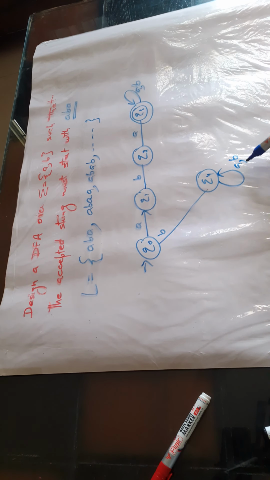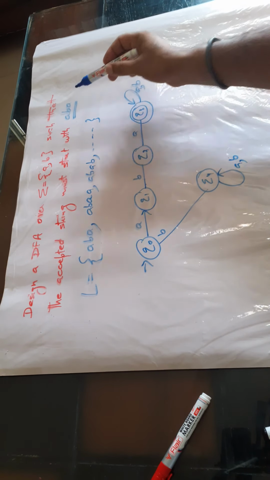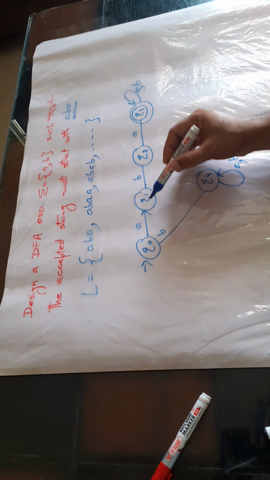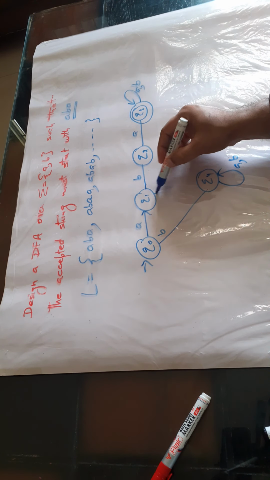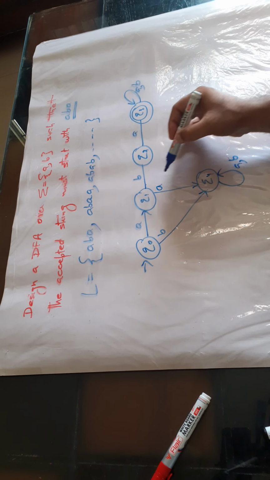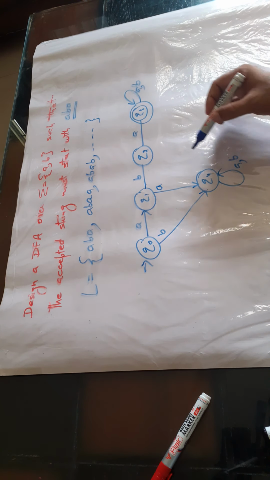After this B, there may be any number of times A or B, but that is not going to be accepted, as per the given condition that the string must start with A, B, A. Similarly, if at Q1 we have A, that is not going to be accepted, so it also goes towards the state Q4, which is a dead state.